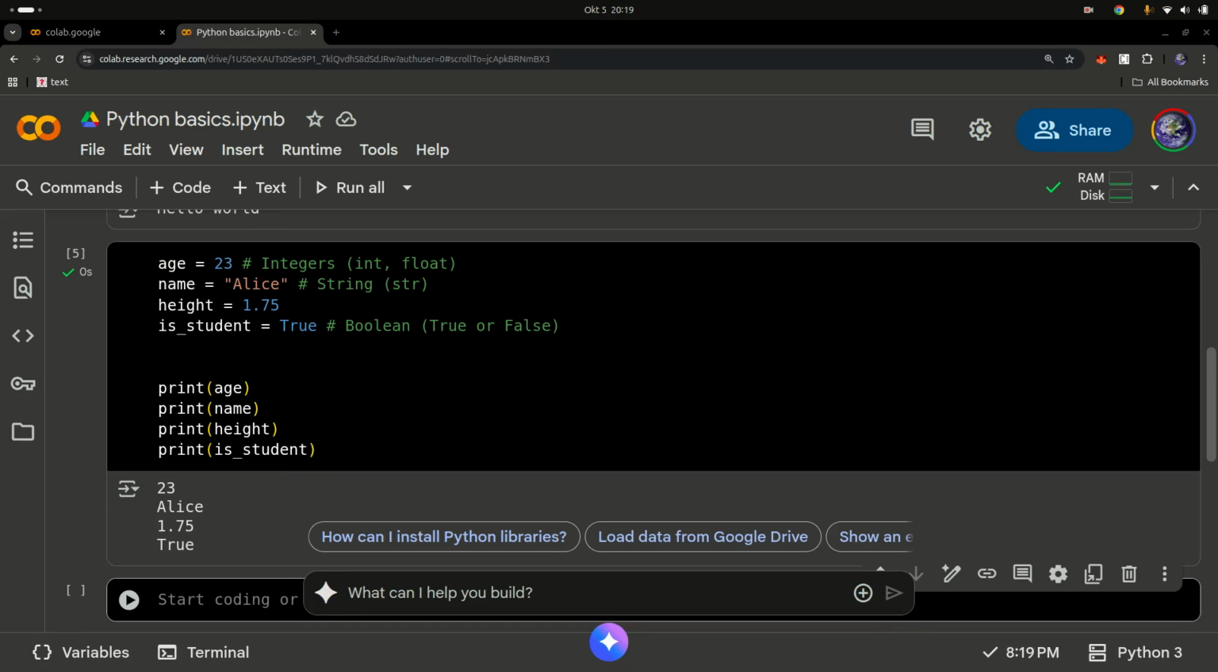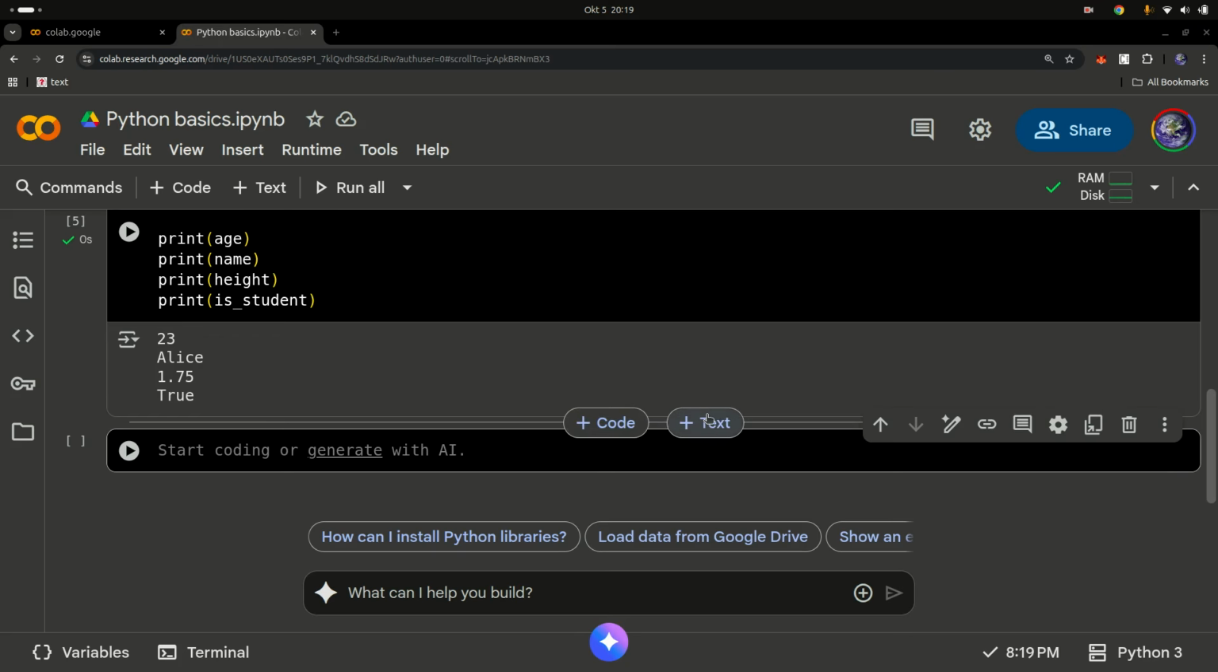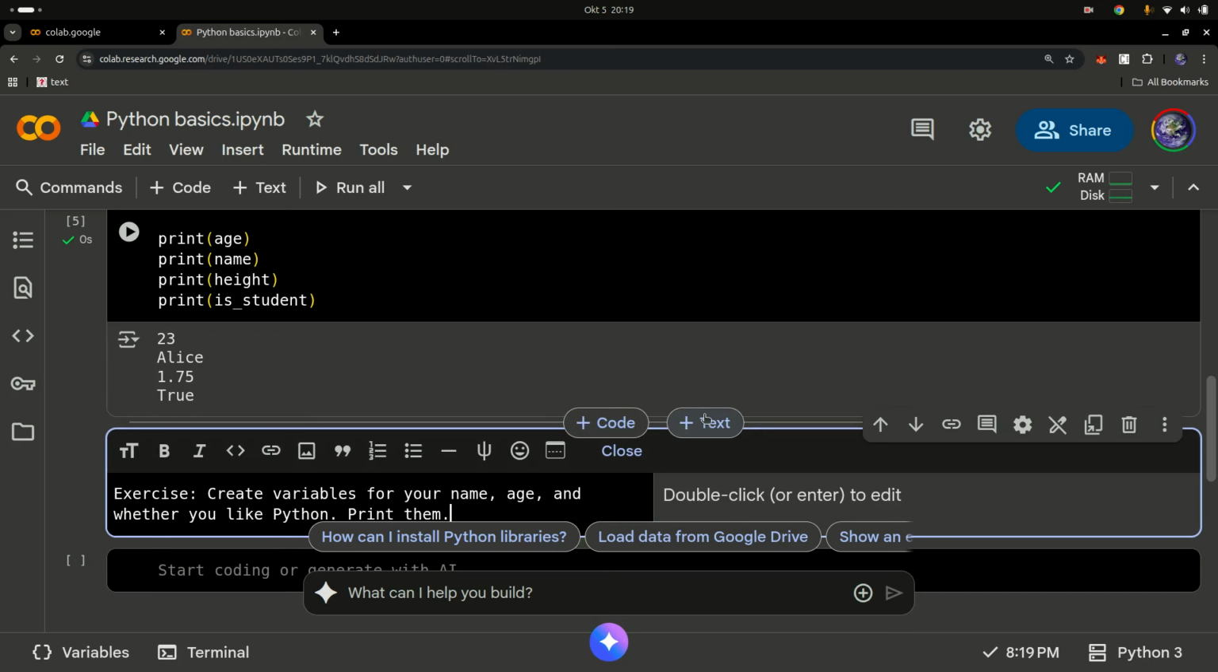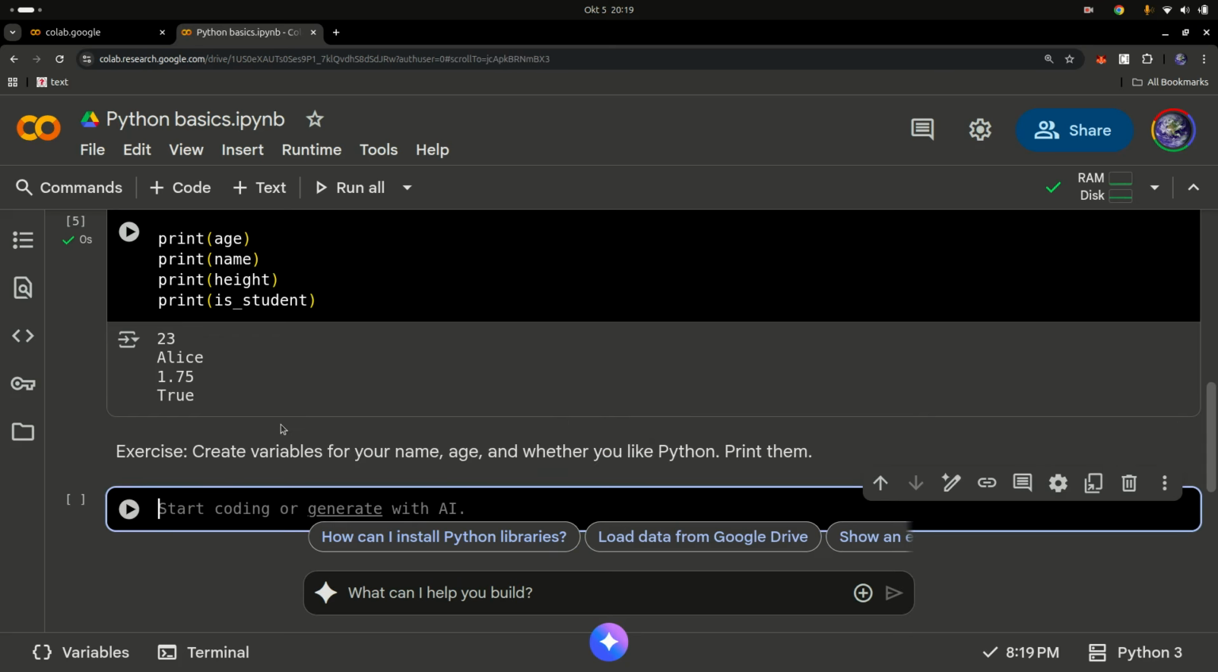Let me just copy this and paste it right here. I have my other screen, so I'm just going to copy that and paste it here for you. This will be an exercise for you to do. Exercise: create variables for your name, age, and whether you like Python or not, and then print them out. That's your simple exercise. You can write it in the comment section in case you have any issues, so anyone can help you out, or I can respond to you.